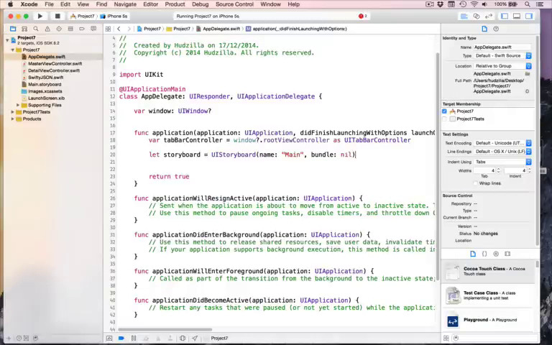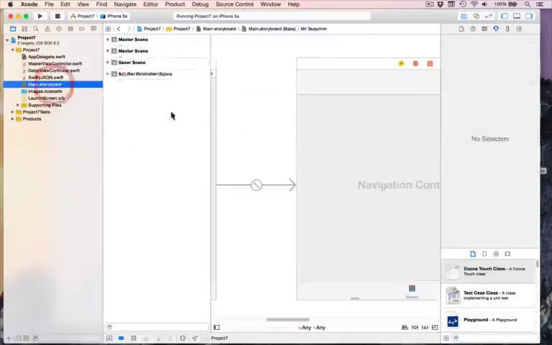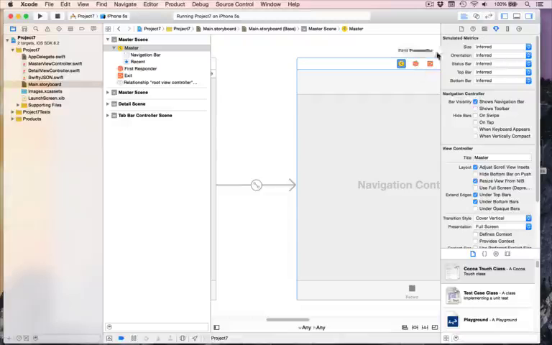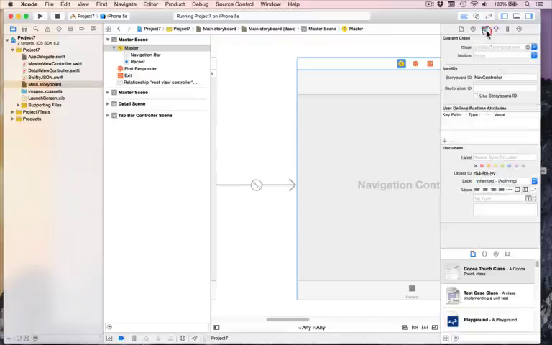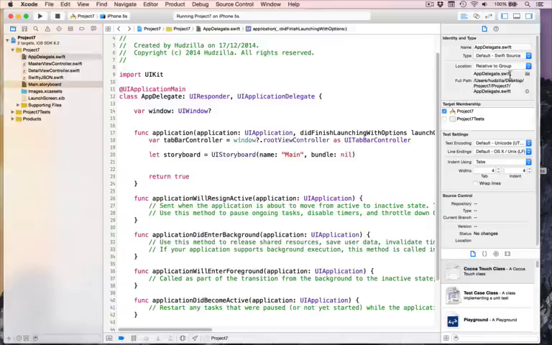That'll load the storyboard. We now want to pull out from there the navigation controller, which will in turn control the table view controller. And this is done using a storyboard identifier, which we gave right at the beginning. We selected this thing and went to the identity inspector here and gave it an ID of nav controller. So we can now finally use that in our code.